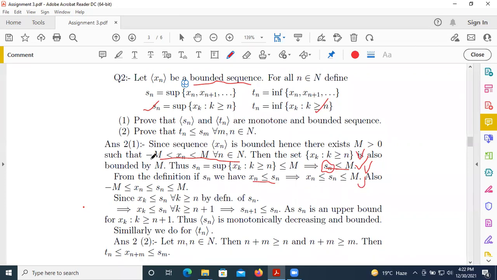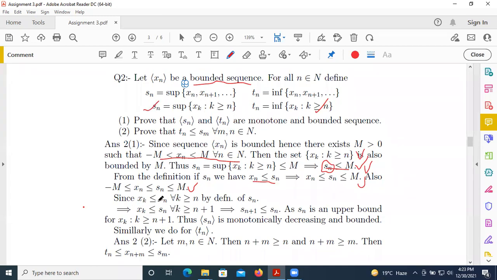And also minus m is less than xn. So we write it as minus m less than or equal to xn less than or equal to Sn less than or equal to m, which implies this is part of boundedness. Now we show that this sequence is monotonic.